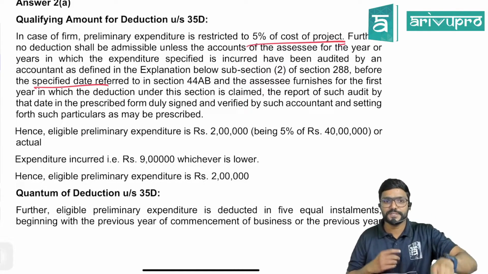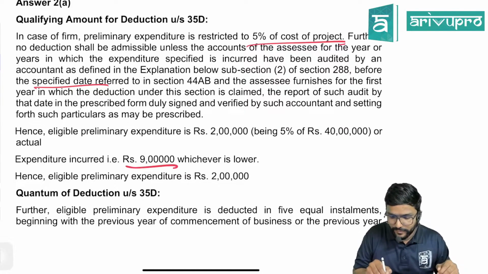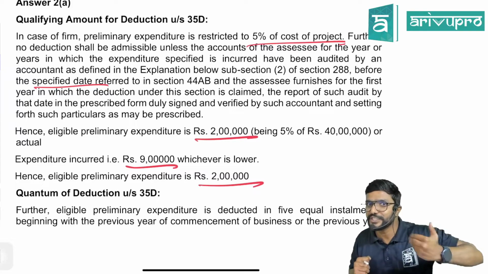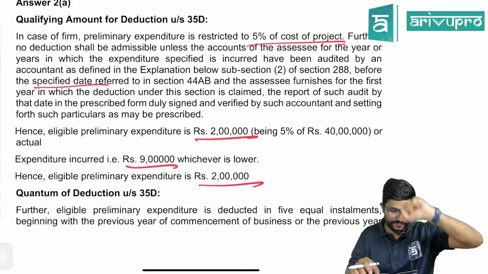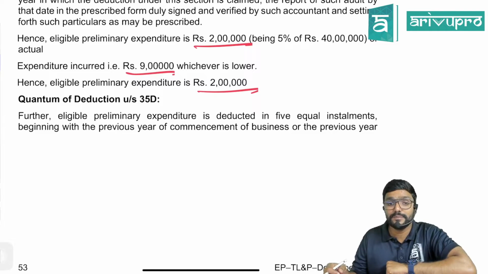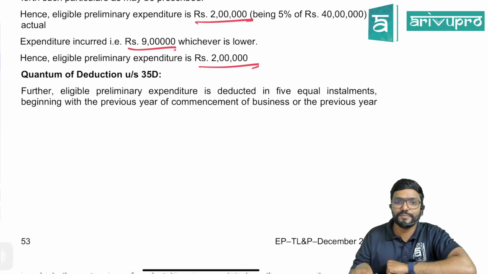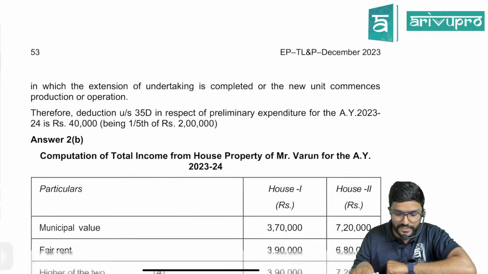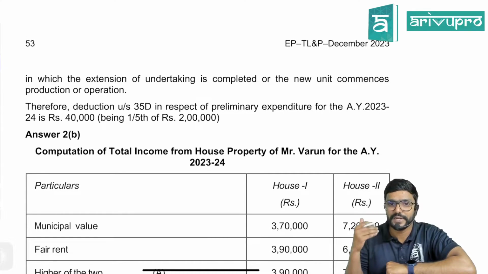Actual preliminary expenses is how much? 9 lakh. So compare both of this. Whichever is lower, 2 lakh. Sir, can I claim it in one shot? No, 5 installments. So quantum of deduction. Further, eligible preliminary expenditure is deducted in 5 equal installments, beginning with previous year of commencement of business or previous year in which the extension of the undertaking is completed or the new unit commences.